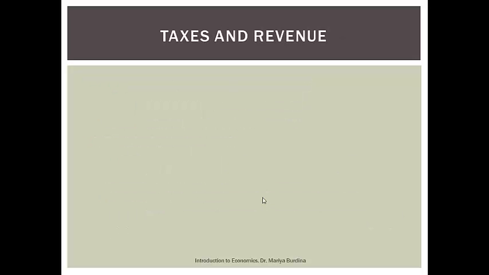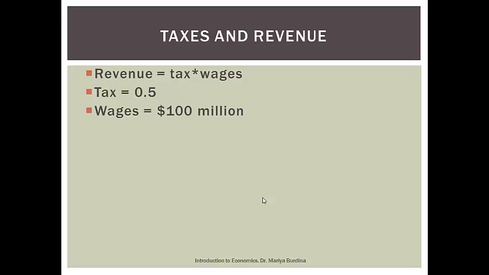Taxes and revenue. The government collecting taxes is nothing else than government revenue. How do we measure revenue? If we think about income taxes, revenue is the tax rate that we collect multiplied by the wages that we receive. So if my wage is $5 an hour and I have to pay 10%, the revenue that government is going to collect is that $5 multiplied by 10%, which is 50 cents per hour of my work. Of course, the revenue is going to be calculated for all people and for all the hours that people work.